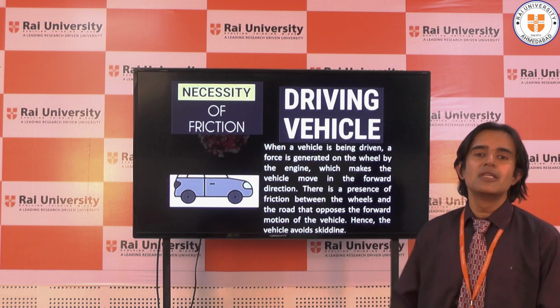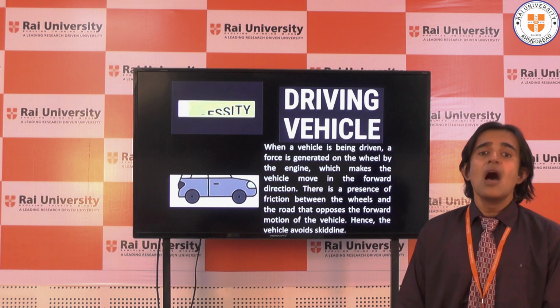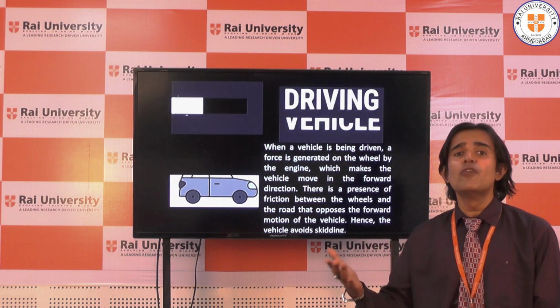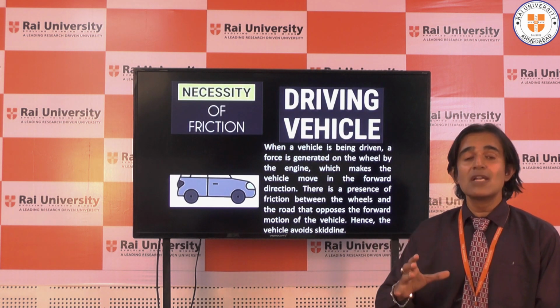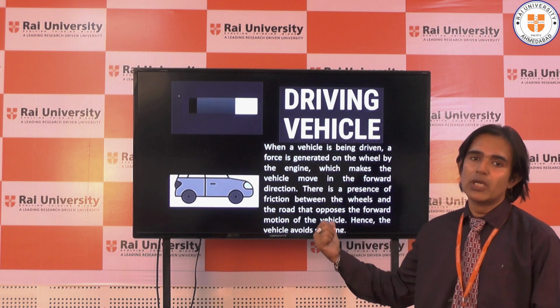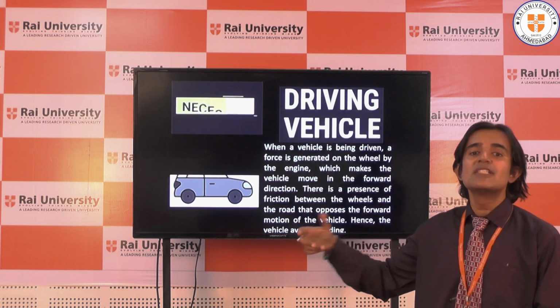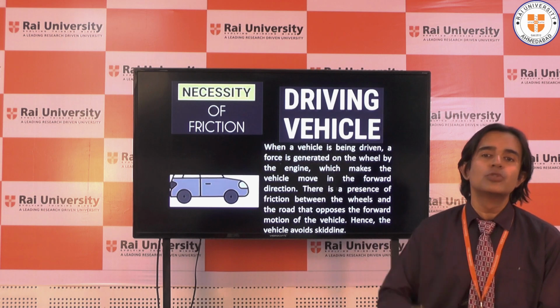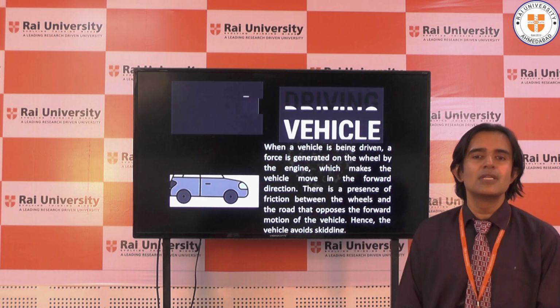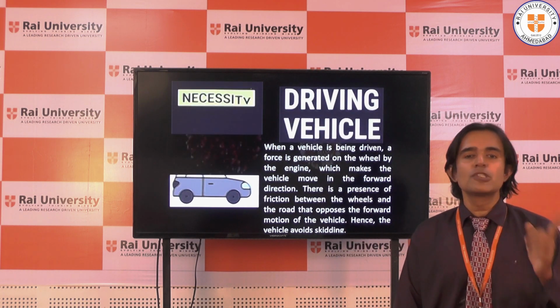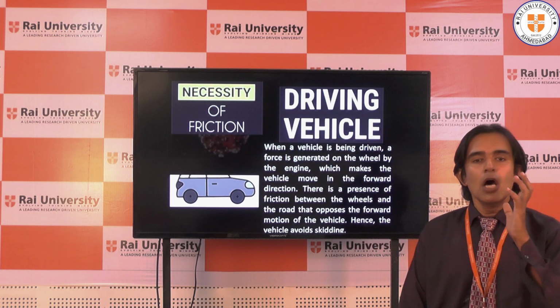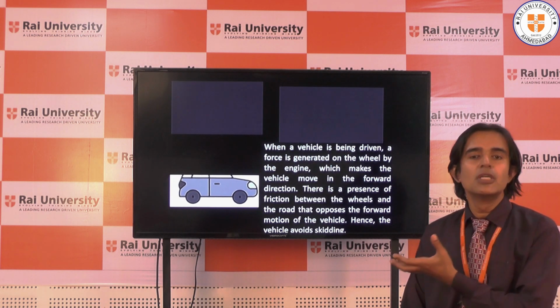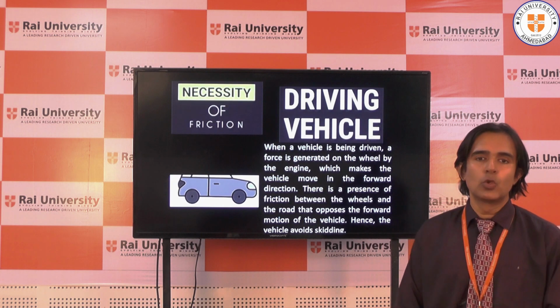Again, the friction which is here is a type of rolling friction. How is the car able to move on the road? Because the rollers have friction with the road. So this type of friction is helping us to drive on the road. So the fourth application is driving, and it is only possible because of friction between the wheels and the road.